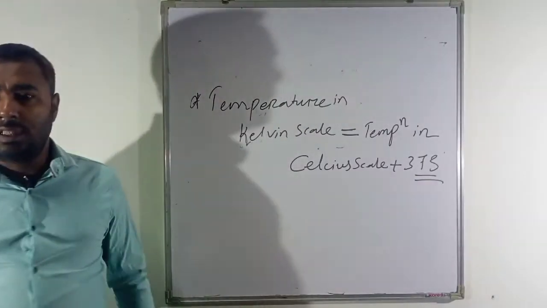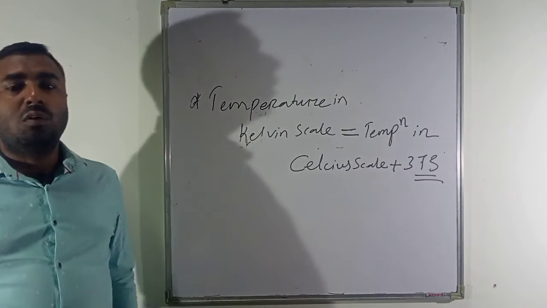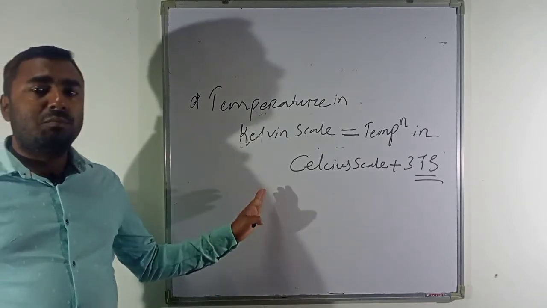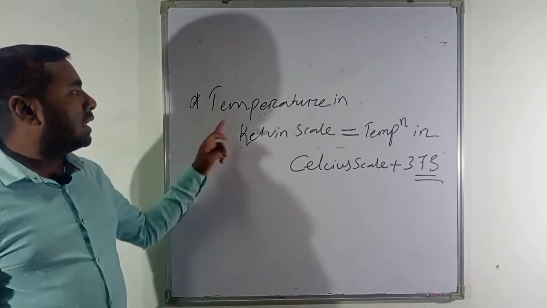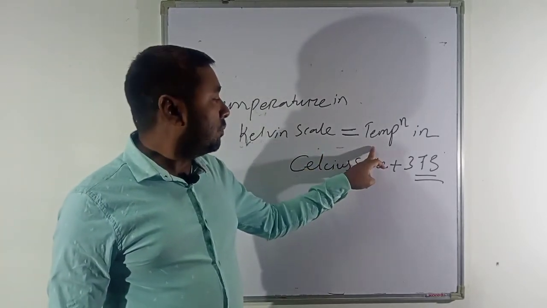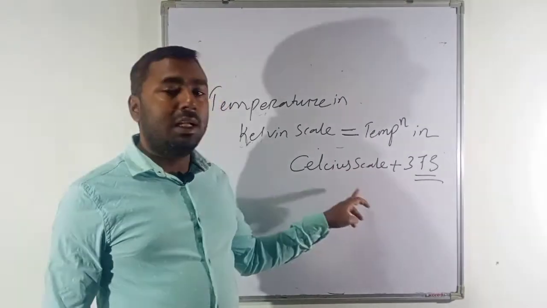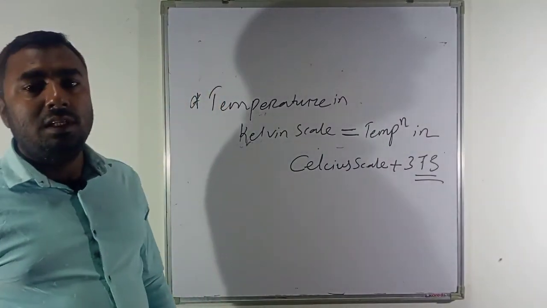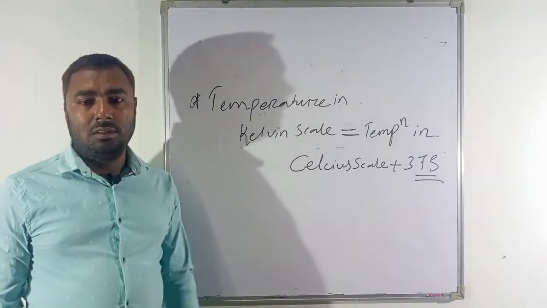You have to add 373 along with the Celsius scale, then it will convert into the Kelvin scale. If some temperature is given in Celsius scale and you have to convert that into Kelvin scale, then you will write the temperature given in Celsius scale, and along with that you have to add 373, then it will convert into temperature on Kelvin scale.